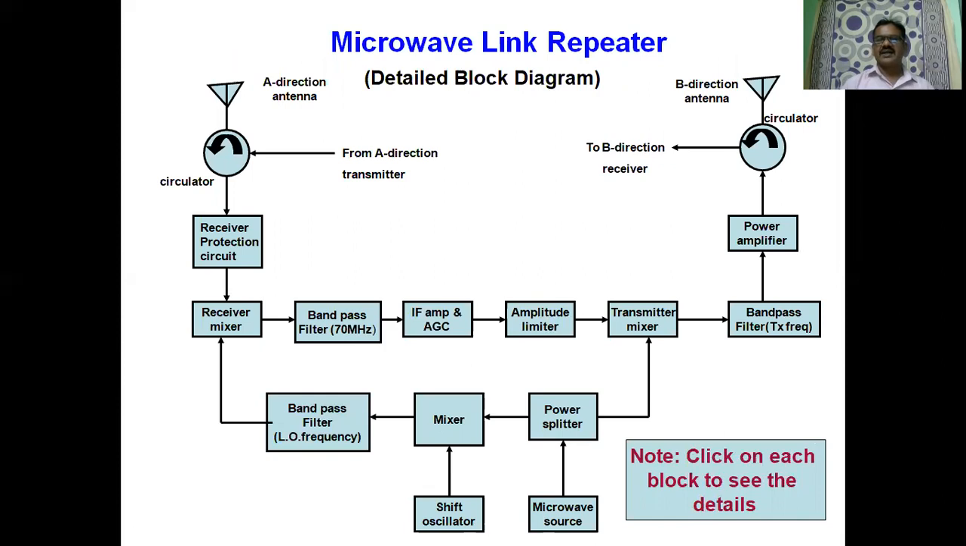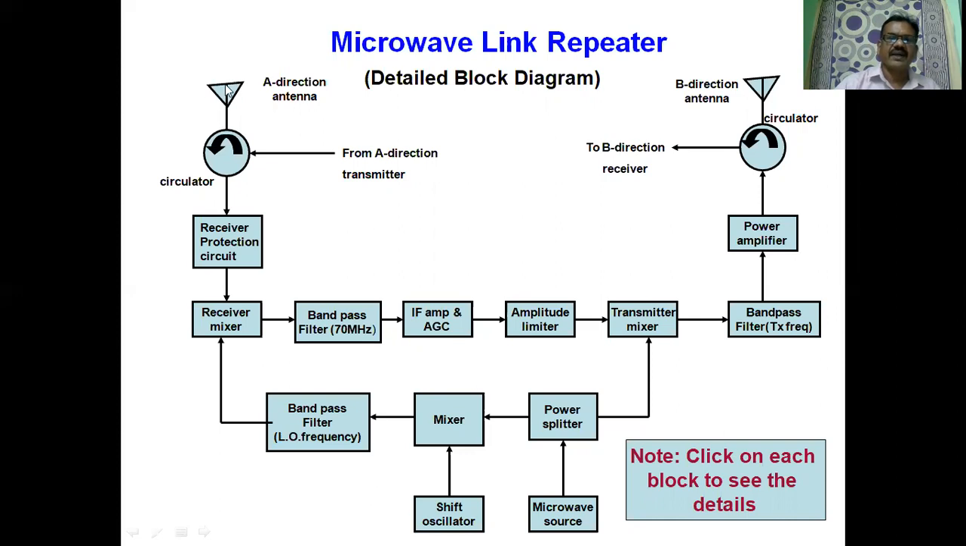Now we'll be discussing in detail the microwave link repeater. So far we have studied a microwave link without a repeater, and a microwave link requires a repeater if the distance exceeds beyond 50 kilometers. Now we will look at what the repeater equipment is, the basic block diagram of a microwave link repeater. This is the detailed block diagram of a